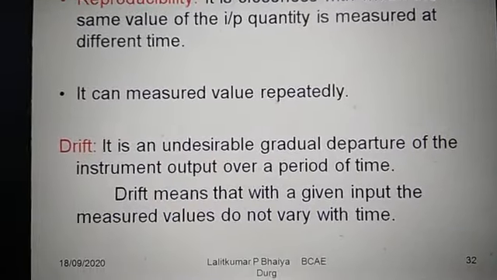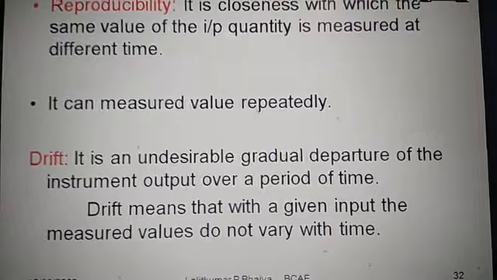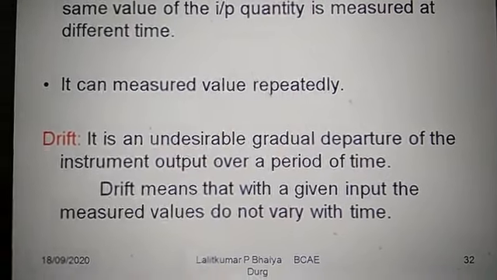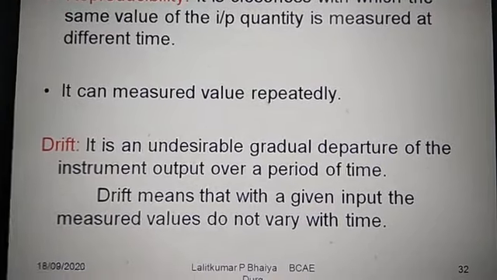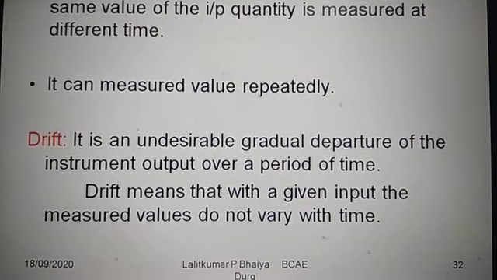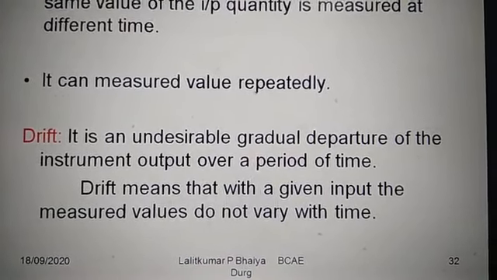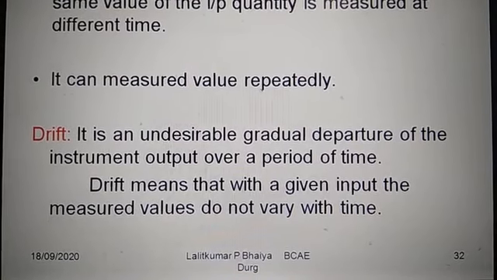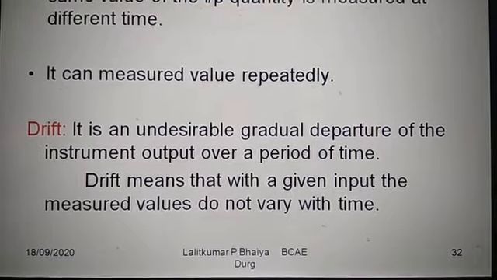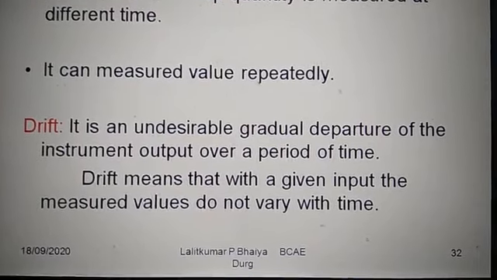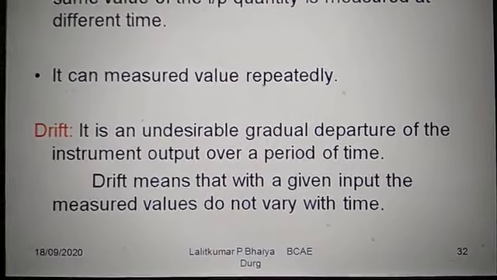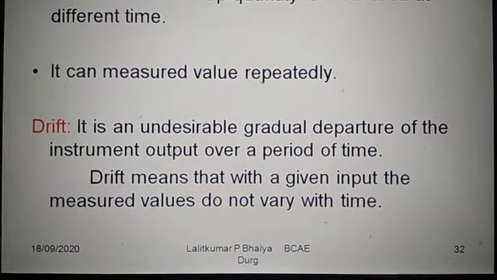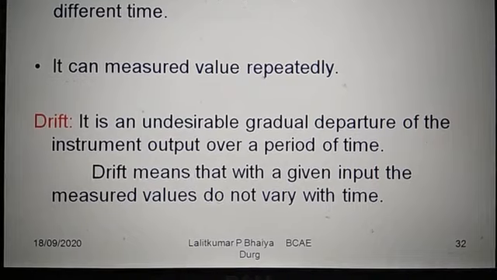Then drift. Drift means change. It is the undesirable gradual departure of the instrument output over a period of time. So this is called drift, change in output in a particular period of time.